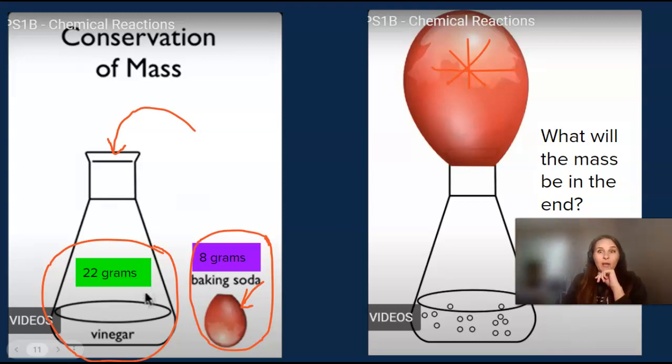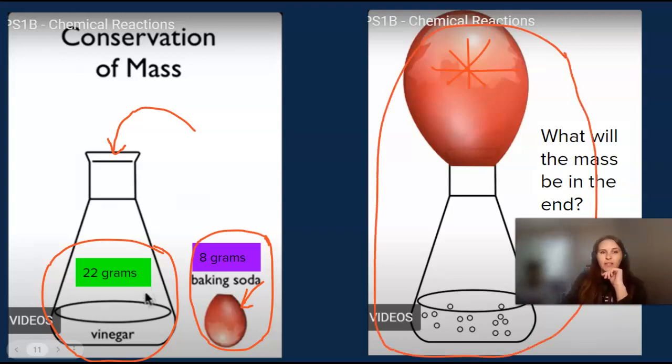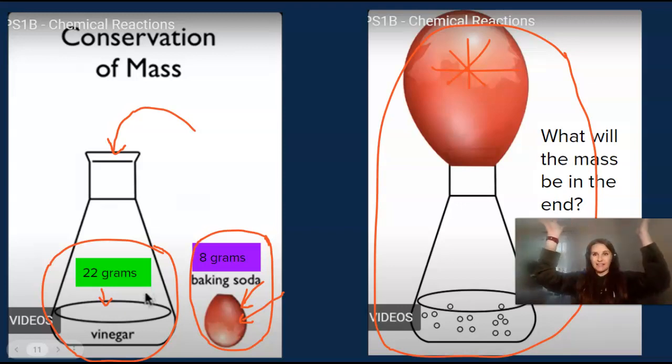So that way we can accurately measure what the mass is of everything. You see this liquid right here, the vinegar, and the solid, the baking soda, they're reacting together to make bubbles and gas. And that gas is escaping in the video we just saw. But here it gets trapped in the balloon, so it can't escape.